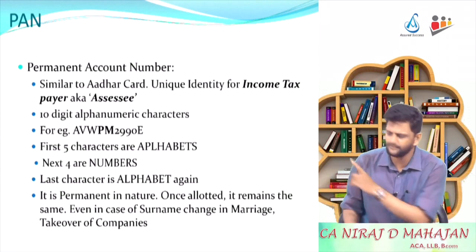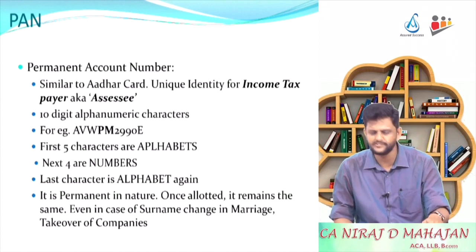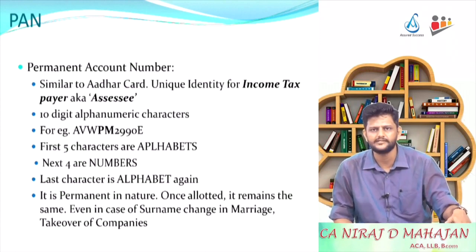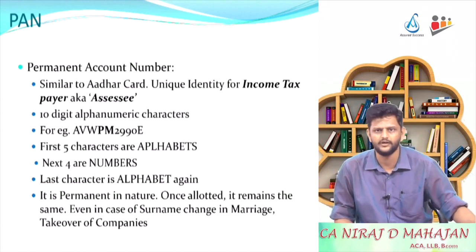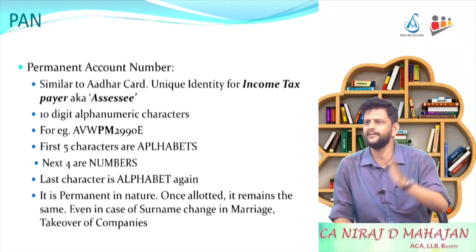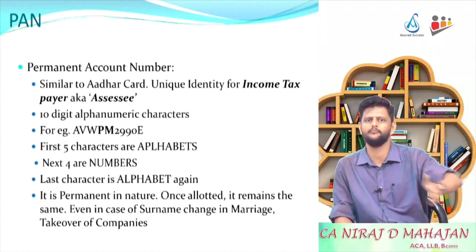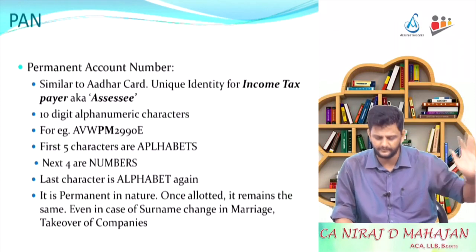It is a standard combination. Check. For example, I have given you my PAN. Okay. First, how many characters? The first 5 characters are alphabets. The next 4 are numbers. And again the last one is an alphabet. This is a standard format. 5, 4 and 1. Understood? 5 alphabets, 4 numbers and again 1 alphabet. Standard.